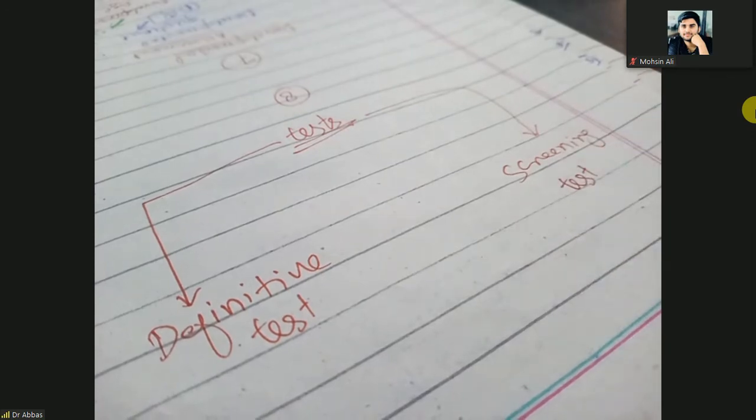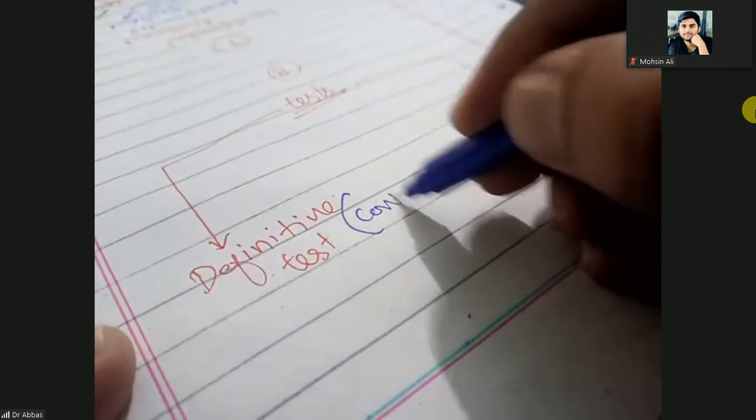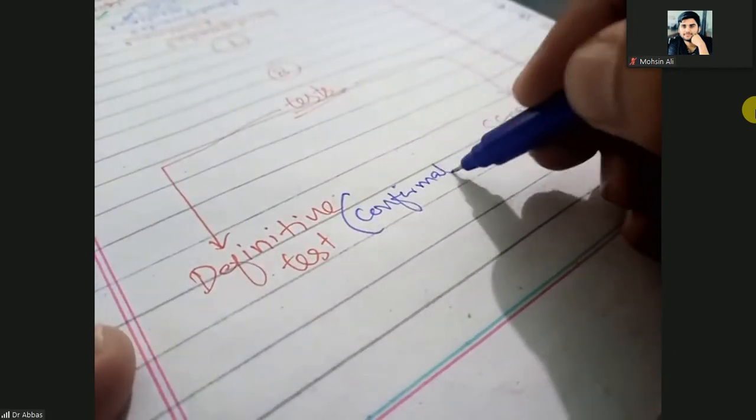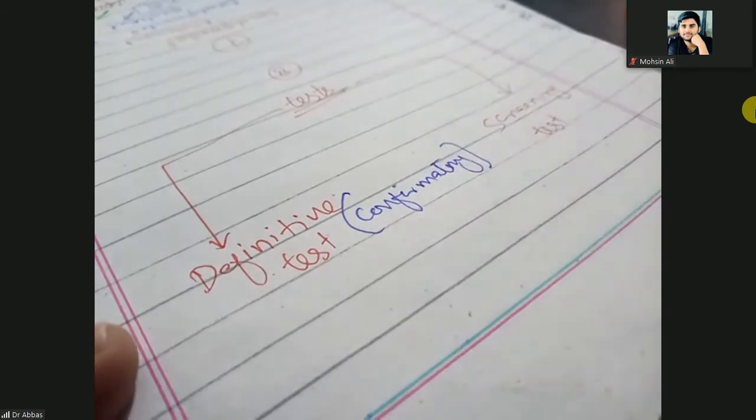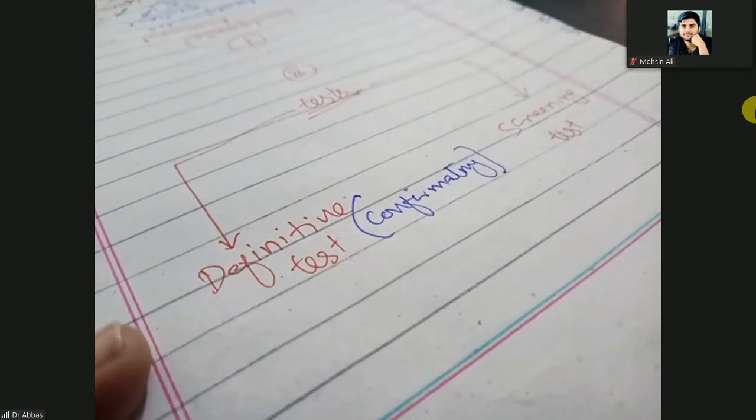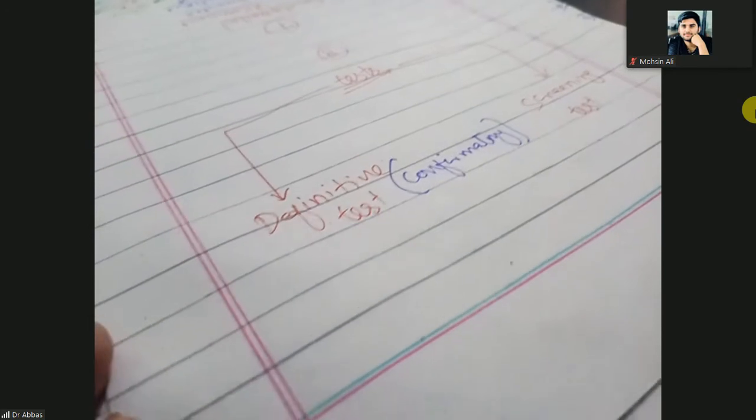Definitive means confirmatory, that will confirm whether a developmental disorder is present or not.